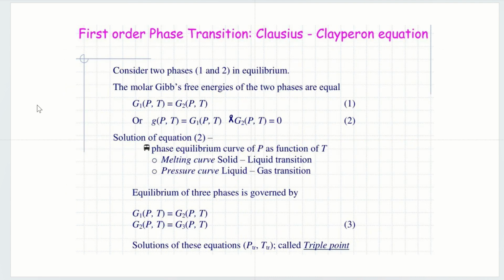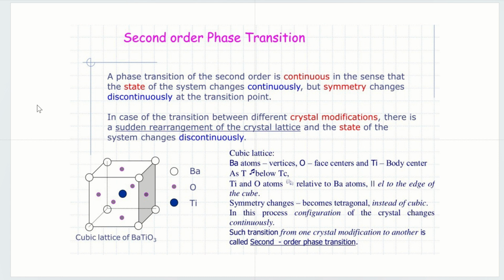The first order phase transition is described by the Clausius-Clapeyron equation. Consider two phases, 1 and 2. The Gibbs free energies at equilibrium give equations 1 and 2, and the phase equilibrium curve at point P is a function of T. There is the melting curve for the solid-liquid transition, and the vaporization curve for the liquid-gas transition. Equilibrium of three phases is governed by these different curves. When you solve all these equations, we get the pressure P triple and the temperature T triple, so it's called the triple point.